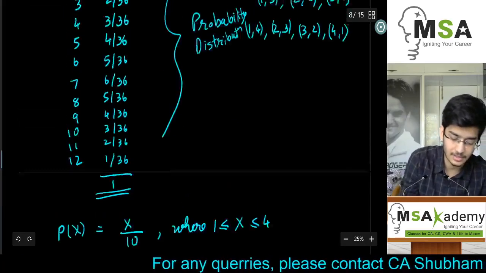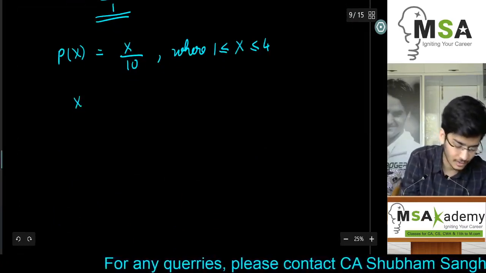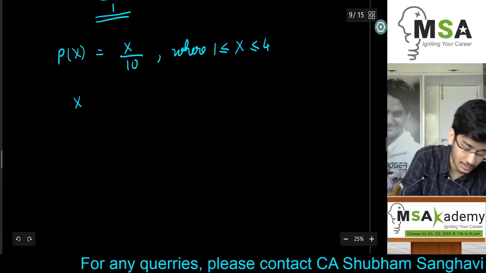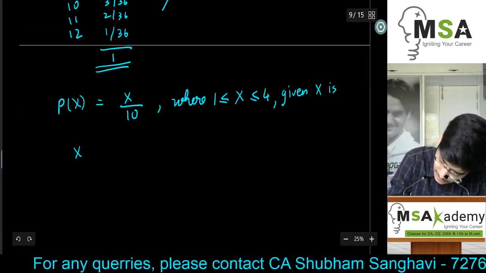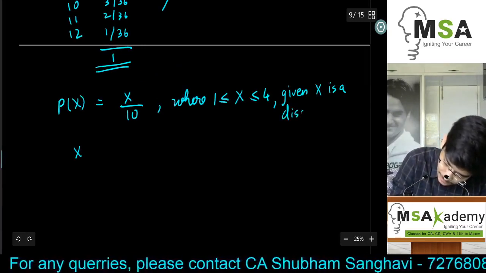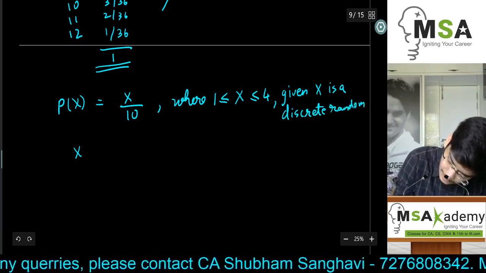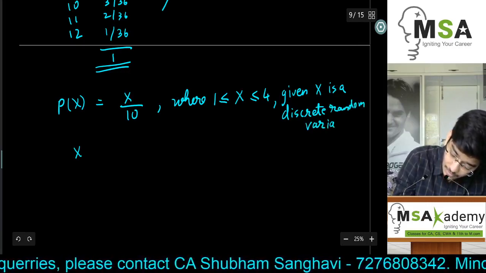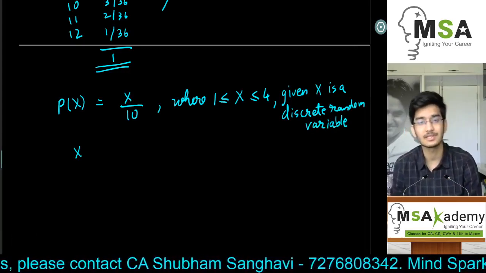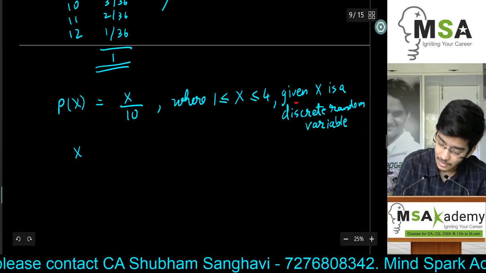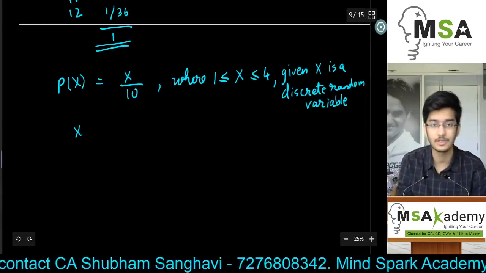So let's form another table just like this. So x, its different values. So what are the different values it can assume? Now here it is given x is a discrete random variable. So obviously we should be given that it is a discrete random variable. If it is a continuous random variable, the scenario will be completely different. So we'll come back to this example again and we'll assume that this is a continuous random variable, and then what will be the solution? Then we'll check the difference between the two solutions.